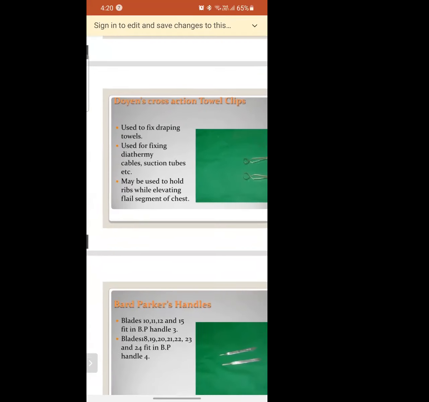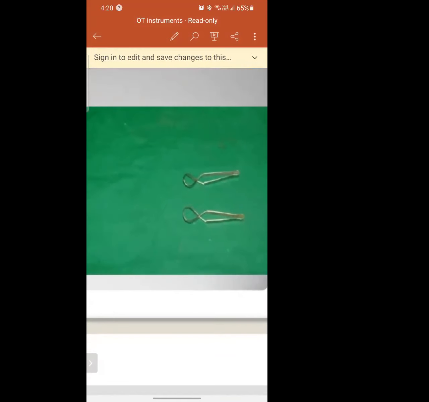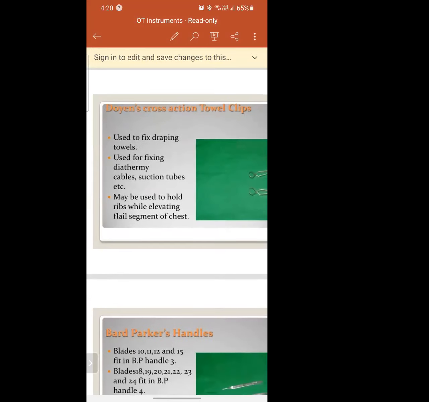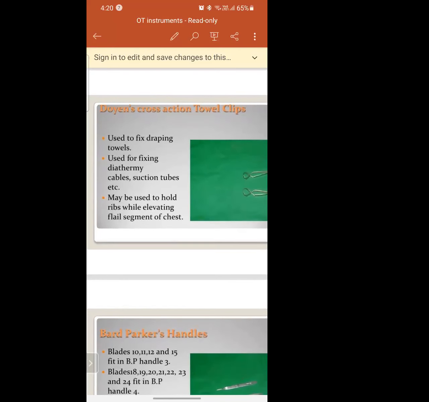This is the Doyen's cross action towel clip. Let's see the uses. It's used to fix draping towels and to fix the diathermy cables. Have you heard this word, diathermy?